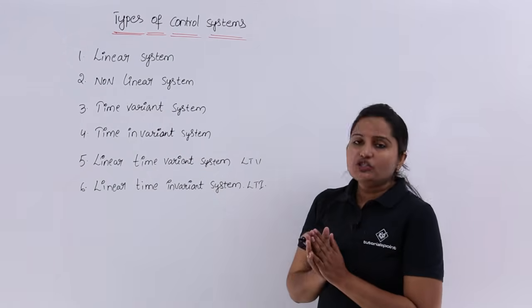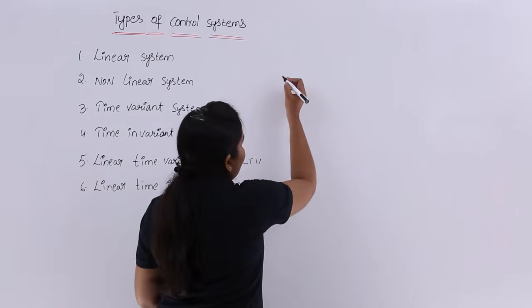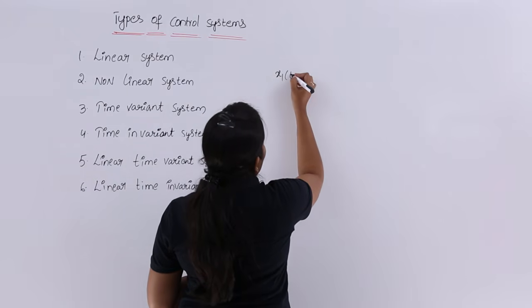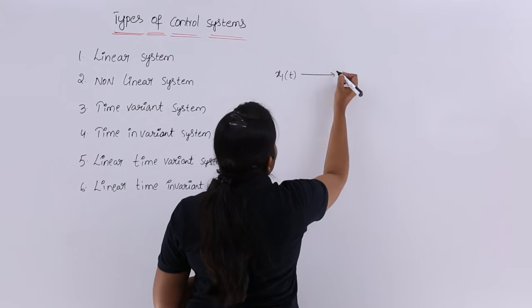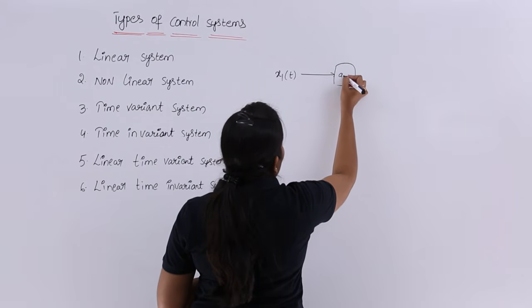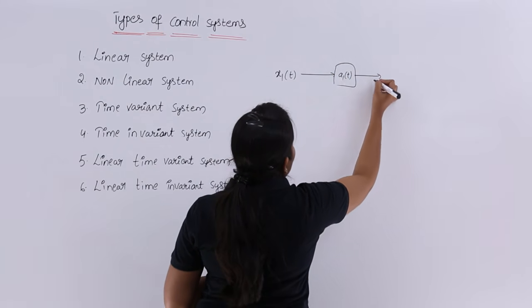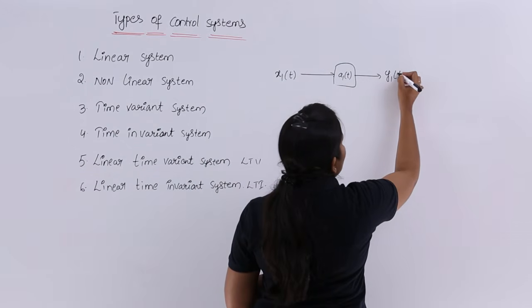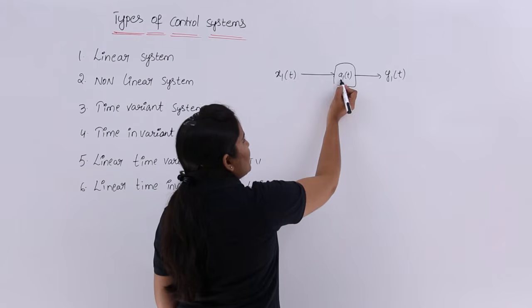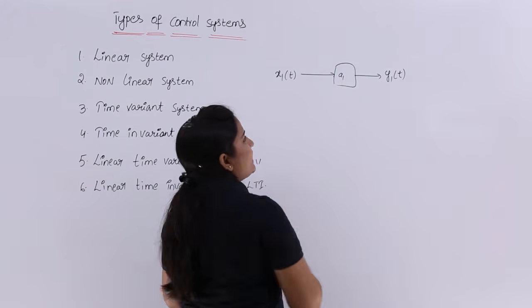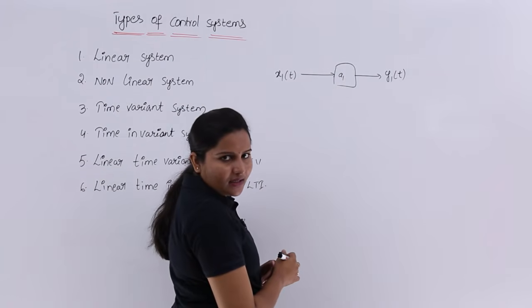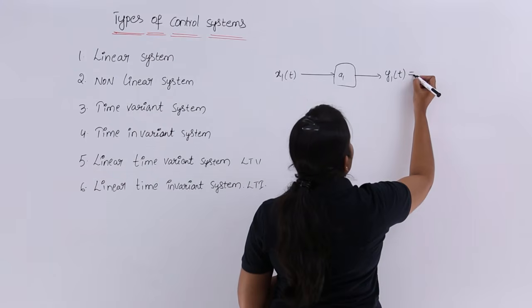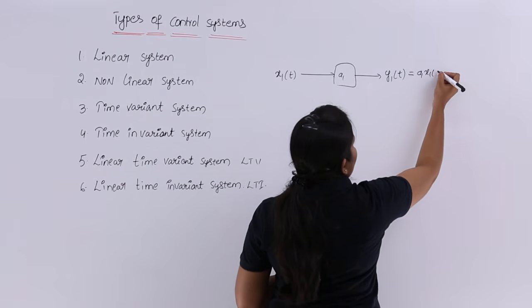Coming to linearity, for example, if you give a signal x1 of t, the gain is a1, and you get an output y1 of t. Here a1 is the gain of that line, so y1 of t is equivalent to a1 x1 of t.